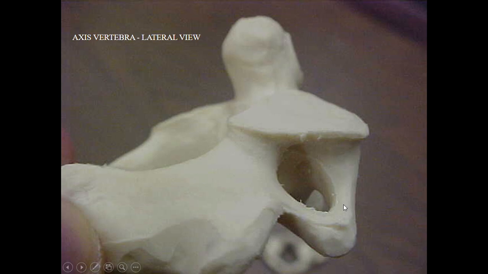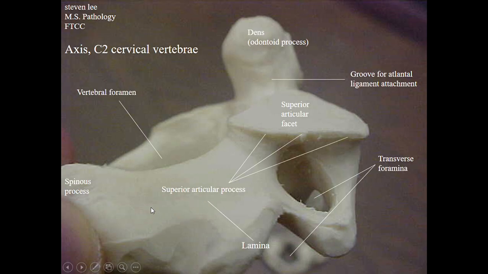This is the lamina, and this is the odontoid process which is presenting upward. There we can see a groove for the atlantic ligament, that is, the transverse ligament of atlas attaches here. This is a superior facet, seen over the superior articular process.